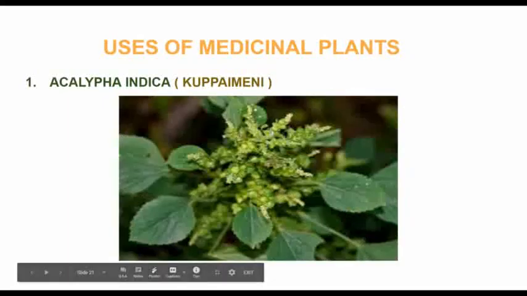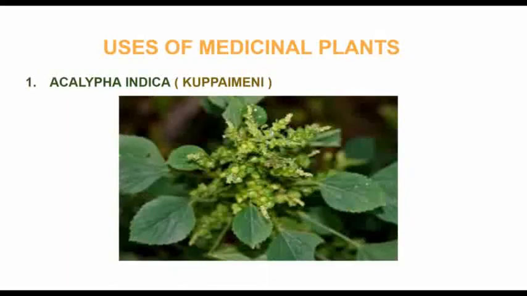Next, we will see the uses of medicinal plants. First medicinal plant is Acalypha indica, Kuppaimeni. It belongs to the family Euphorbiaceae. The paste obtained from the leaves of this plant is used to cure burns on the skin. The juice of this plant's leaves is mixed with lemon juice to cure ringworm.